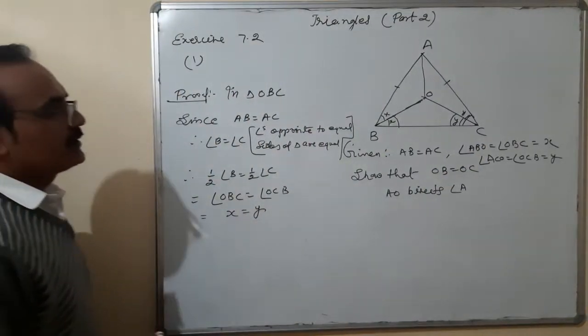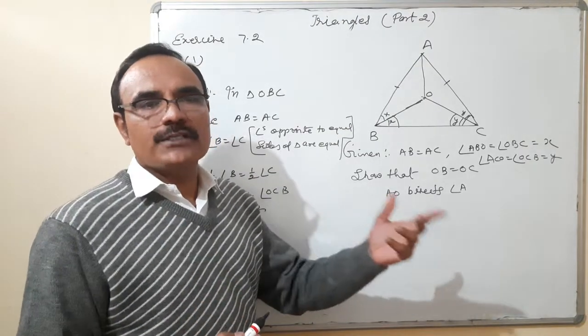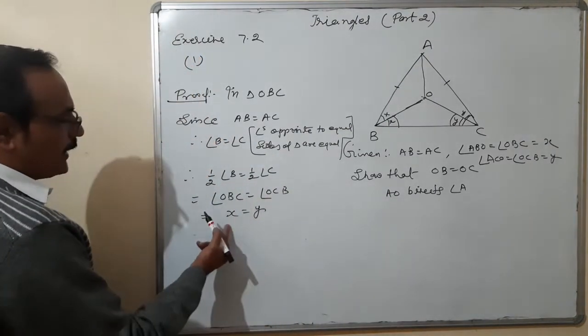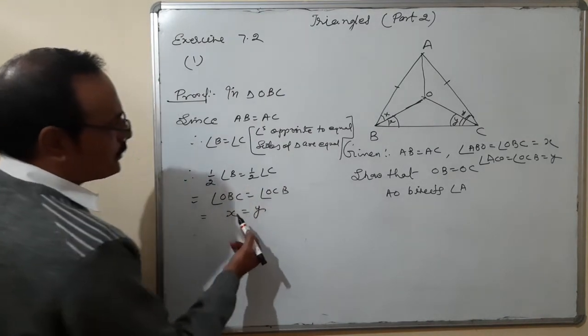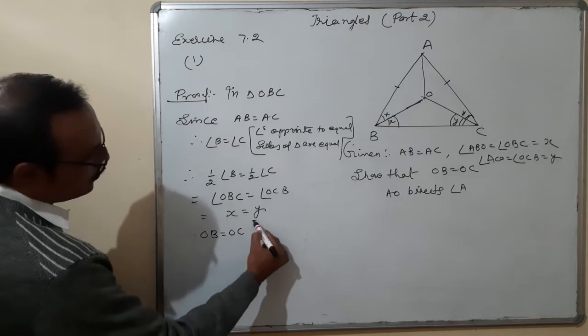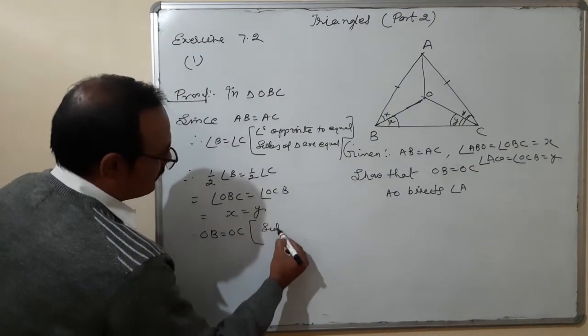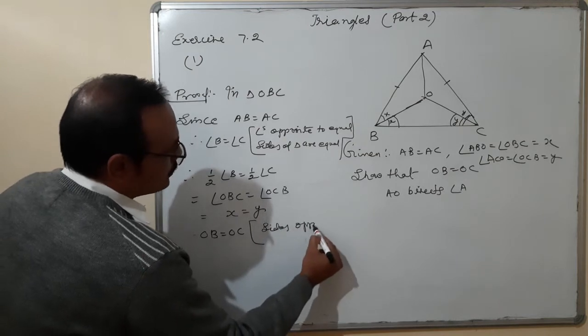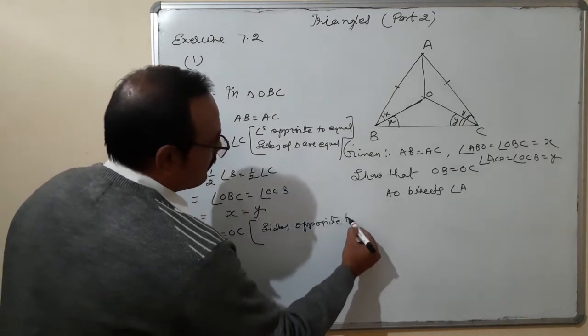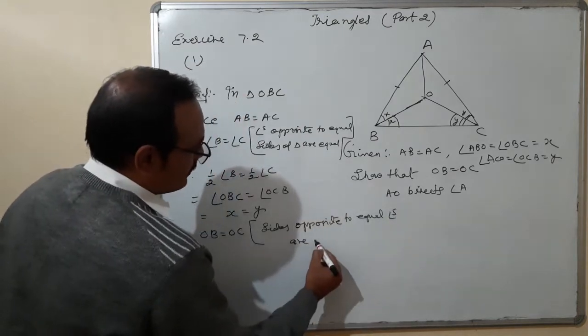The next theorem says, in a triangle, if opposite angles are equal, then their opposite sides are equal. So if angle X is equal to angle Y, can I write here OB is equal to OC? What is the reason? Sides opposite to equal angles are equal.